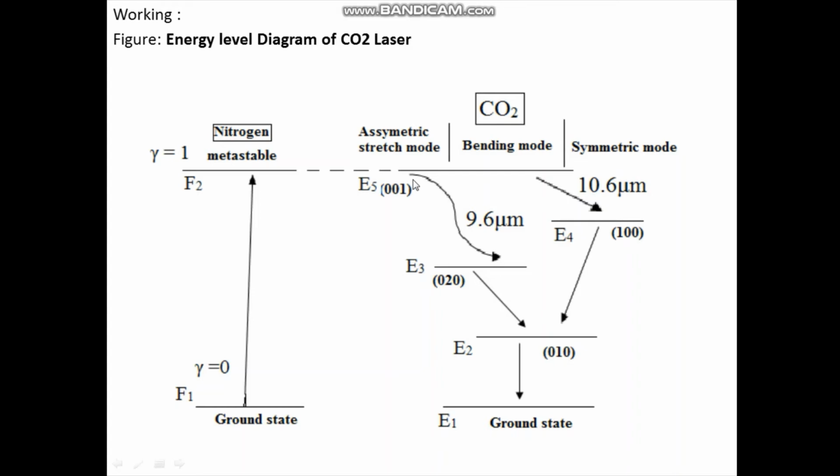The transition from E5 to E4 in CO2 molecule gives rise to IR laser of 10.6 micrometer, whereas the transition from E5 to E3 in CO2 molecule gives rise to 9.6 micrometer. 1 micrometer is 10 to the power minus 6 meter.